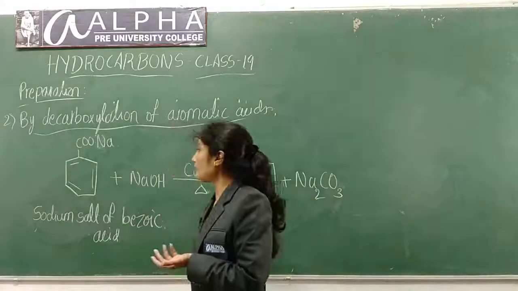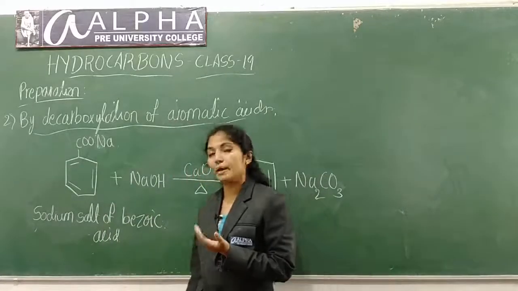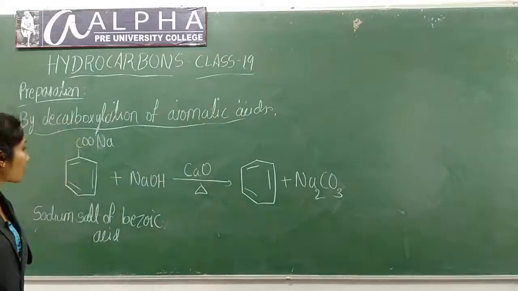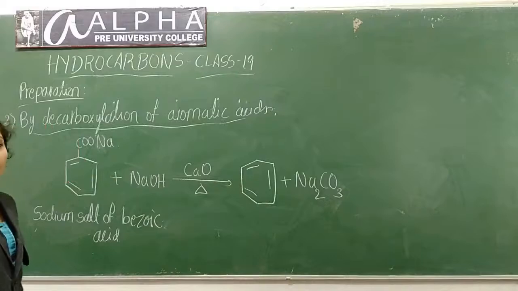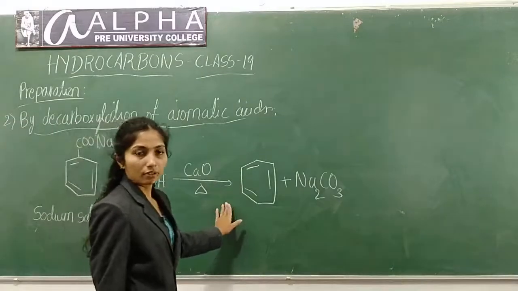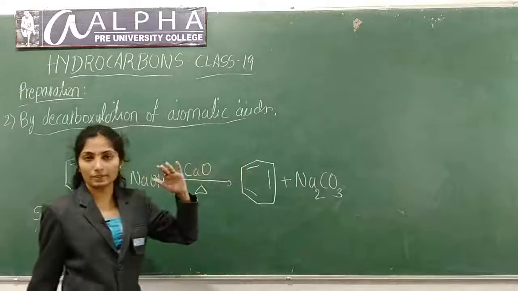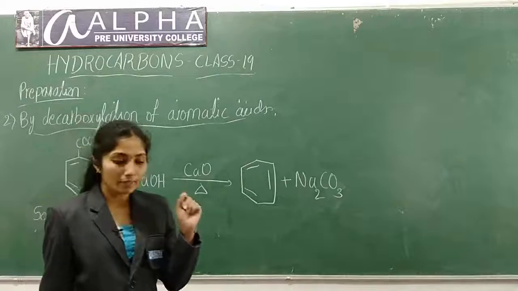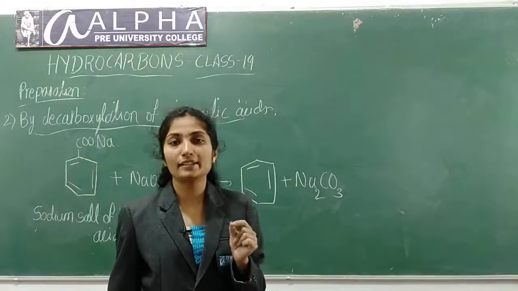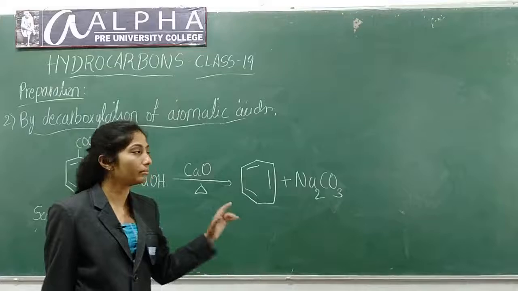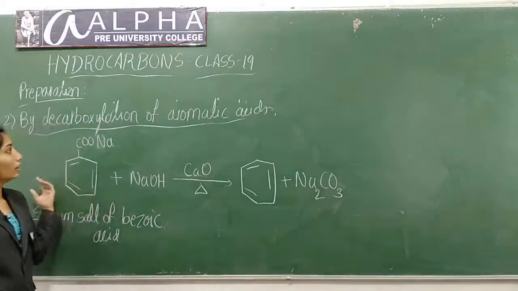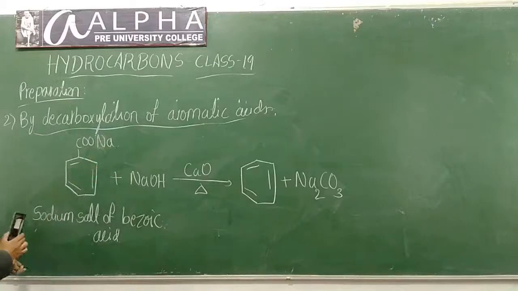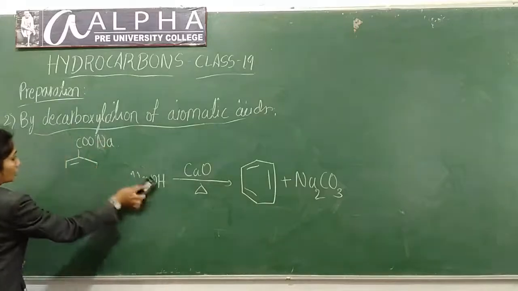The starting material for this reaction is the sodium salt of benzoic acid. If you heat it with soda lime, it gives benzene, and byproducts will be obtained. So this is the second method of preparation. The first method is cyclic polymerization of ethyne, and the second is decarboxylation of aromatic acids. Next, the third method is reduction of phenol.